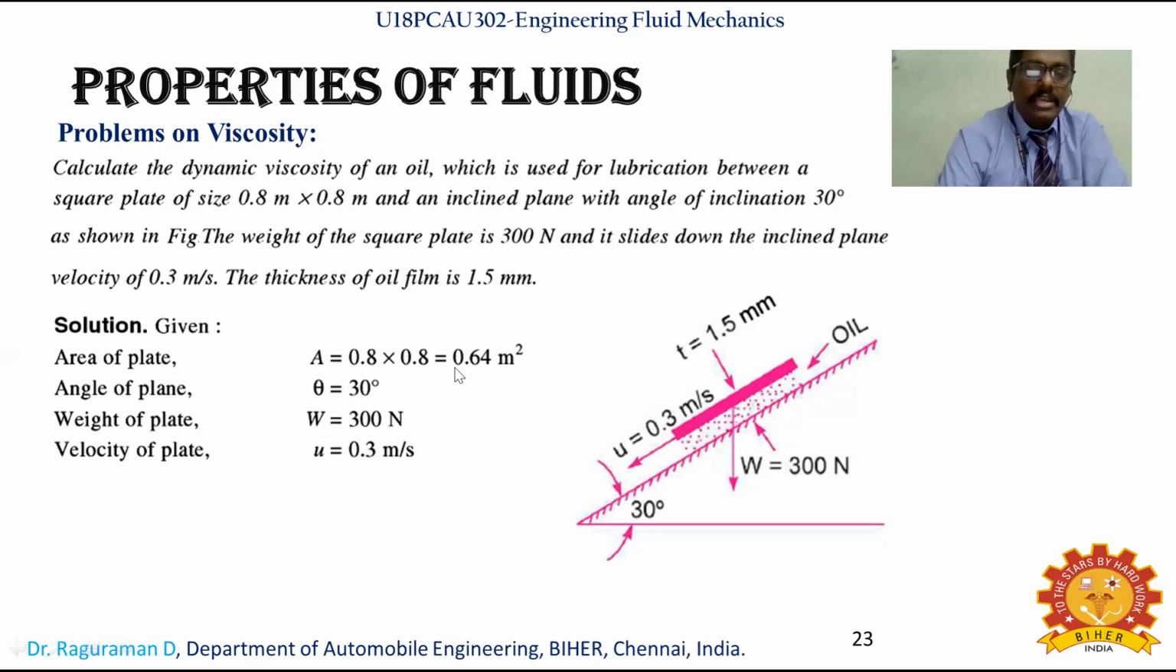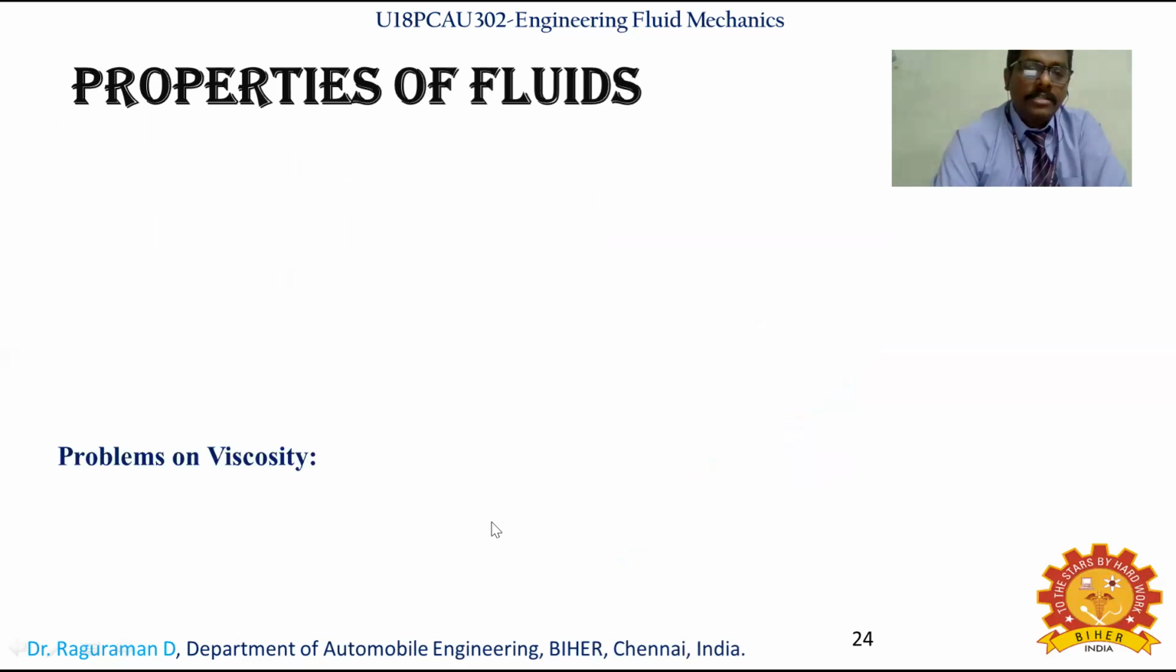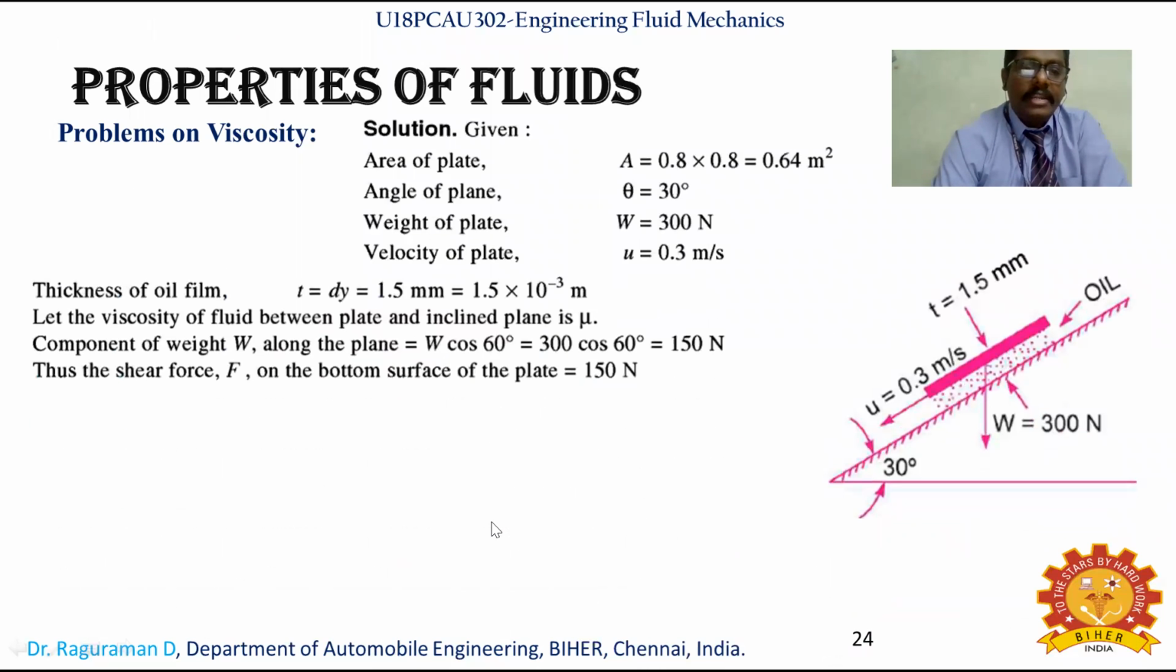The area is given as 0.8 into 0.8, so you make it meter square. There is a theta value, and the weight of the plate is given, and the velocity is given. With the help of the given data, we solve it. The thickness of the oil film is given in the sketch, 1.5 mm, which is converted into meter. It is also an inclined plane, so on the inclined plane we are going to convert into the normal plane.